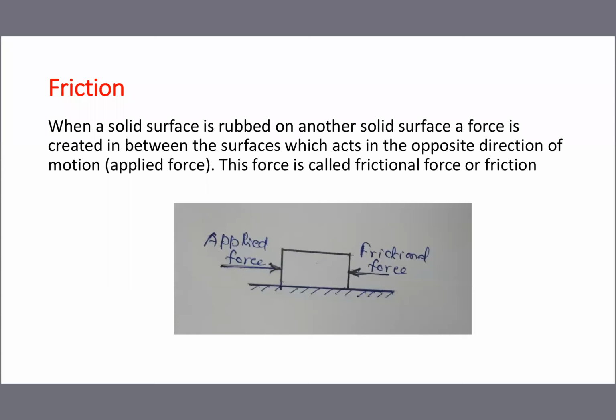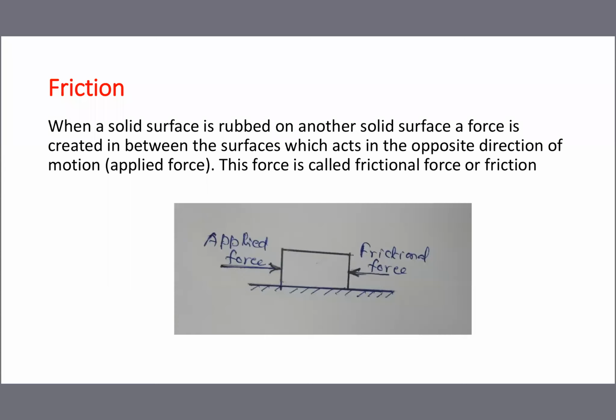So, understood or not? Once again, repeat. Whenever you are moving any job or any solid on another surface, in between the sliding or touching surfaces, a force will be created. That force is called frictional force. Very simple. Suppose a table, if you are just moving it, immediately a force will be created in between the surfaces.